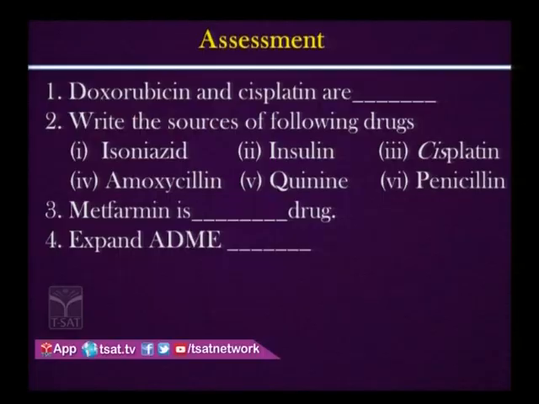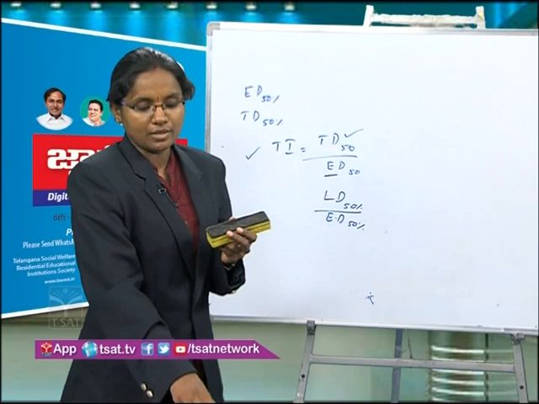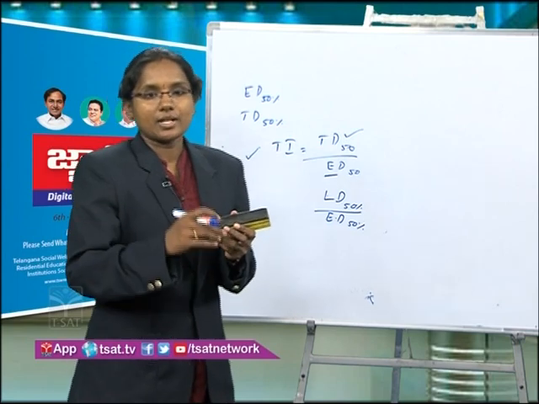This is your assessment. Doxorubicin and cisplatin are anti-cancer agents, and the source of isoniazid is synthetic, insulin is animal, cisplatin is synthetic, amoxicillin is semi-synthetic, and quinine is plant-based and natural. Penicillin is from microorganisms. Metformin is an anti-diabetic drug. Expand ADME: absorption, distribution, metabolism and excretion. So this is your assignment.